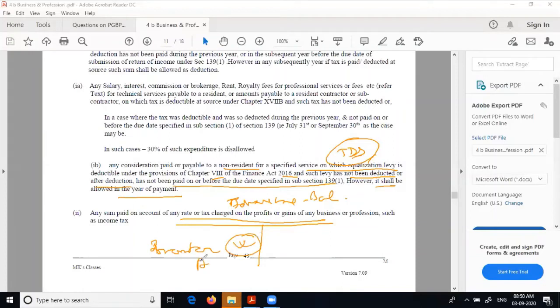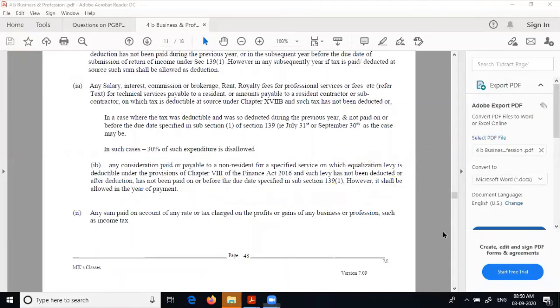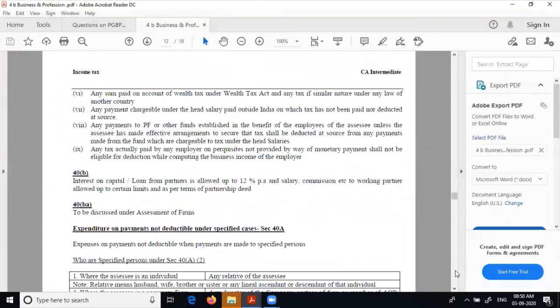It is added back, so your profit cannot be lowered because of income tax. Similarly, any sum paid on account of wealth tax is the same as income tax. It will not be allowed as expenditure.